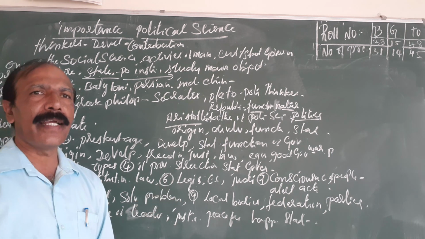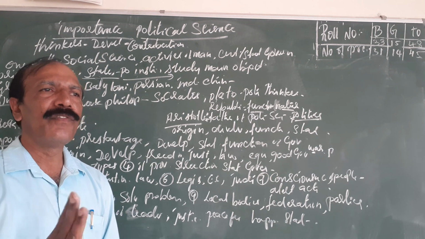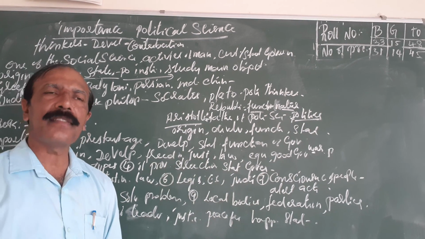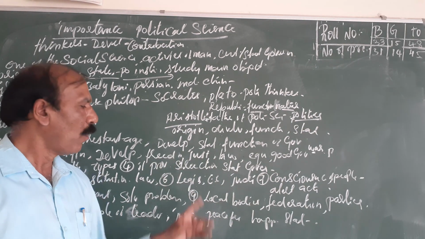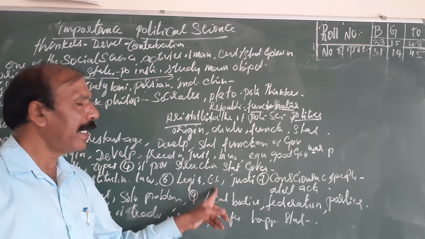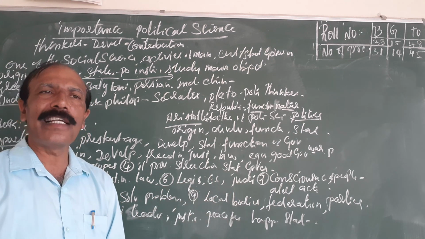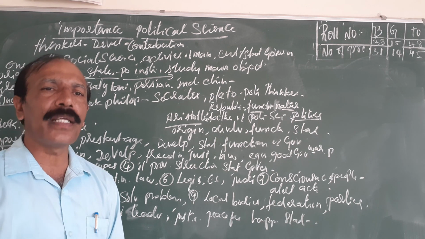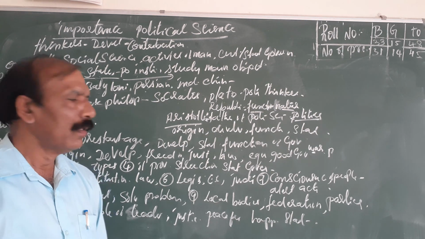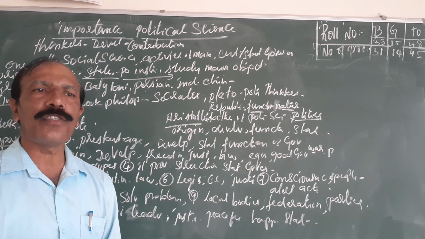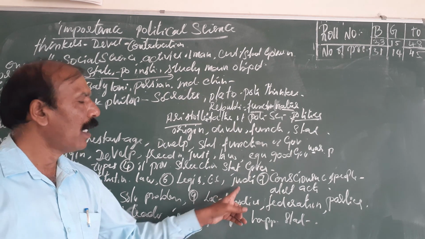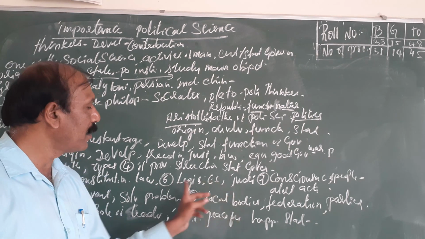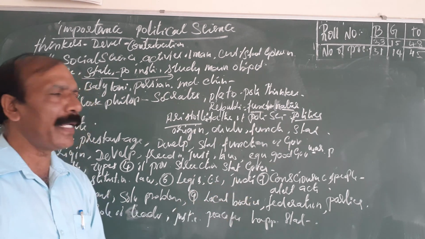Next, to run a state government or a central government, we need three organs: the legislature, the executive, and the judiciary. Political science explains what is the legislature, then the executive, then the judiciary. Legislature means those who have the power to prepare the rules and regulations, to make laws. Then we have to bring the laws into force. Next, if people go against the laws, there is punishment for them. All that the legislature, executive and judiciary explain.